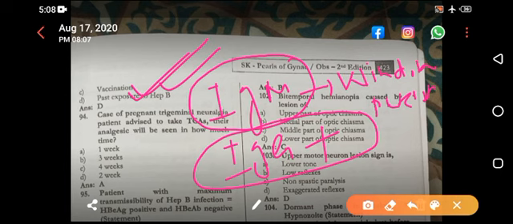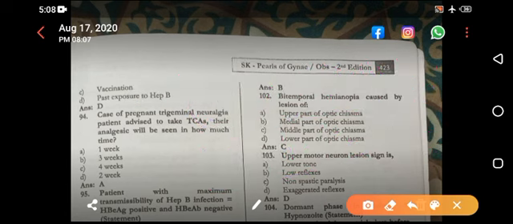So if the hepatitis B core antibody is positive but they have not mentioned IgM or IgG, then you have to pick past exposure. If the IgG is positive, this means past exposure again. But if the IgM is positive and the IgG is negative, it means window period. And what is meant by window period? Window period means the disappearance of the HbS antigen and the appearance of HbS antibodies.